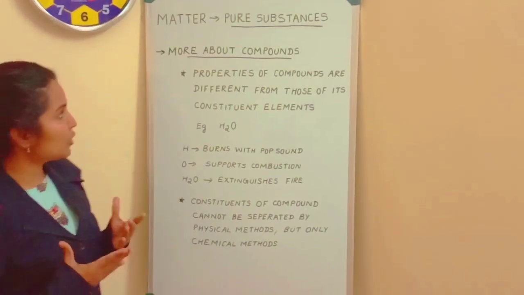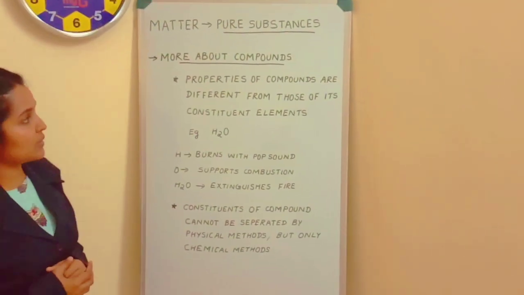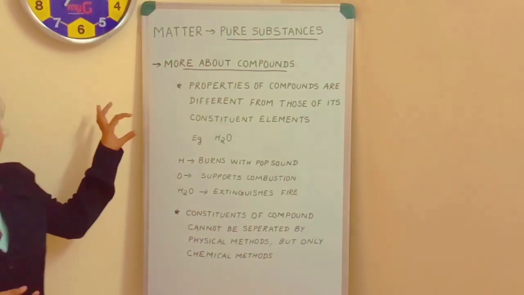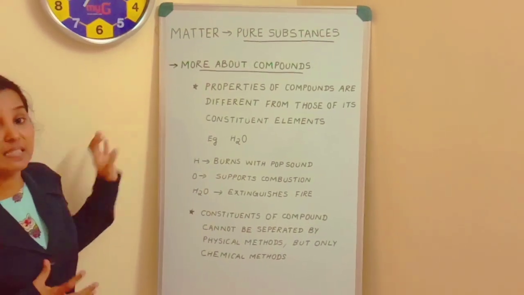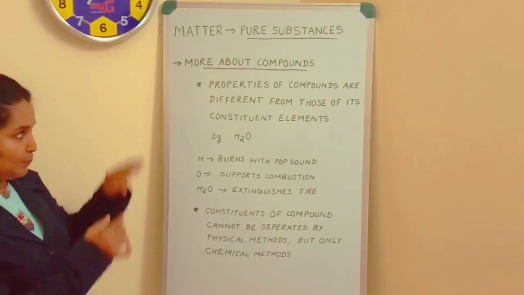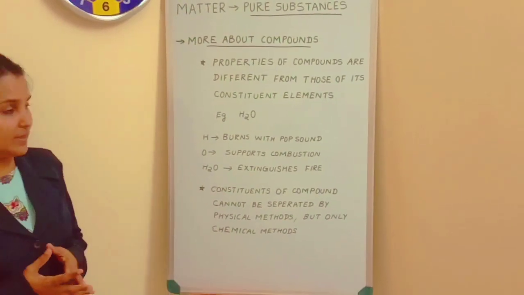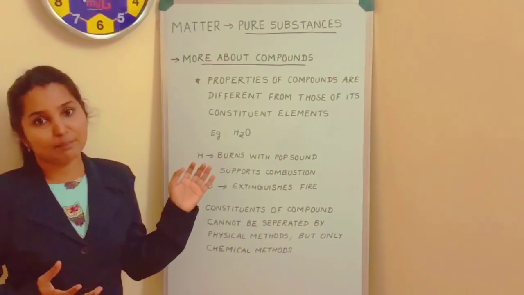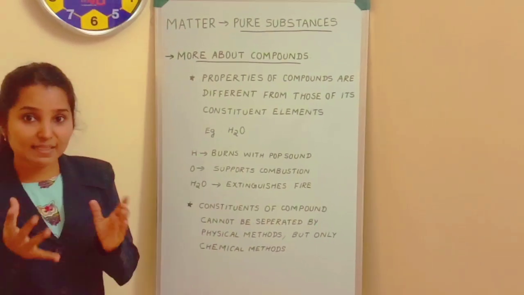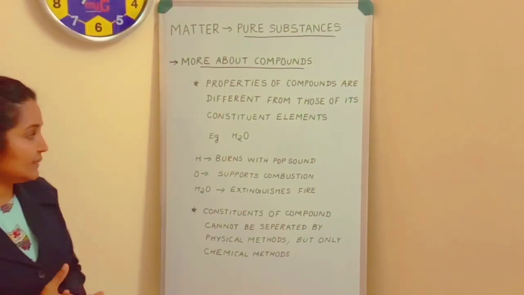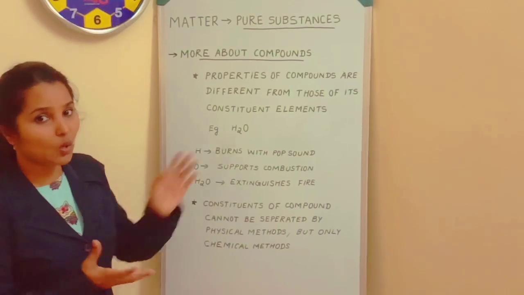If we look more into the properties of compounds, the properties of compounds are different from those of its constituent elements. How come? You can see the example of water. Water is a compound and you know that it is made up of hydrogen and oxygen.